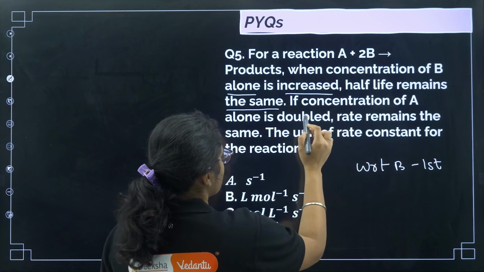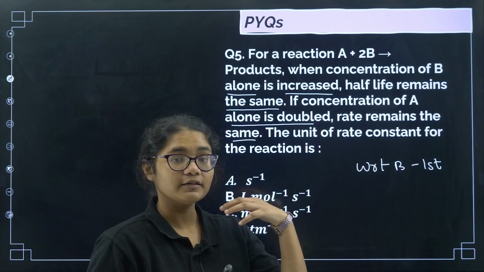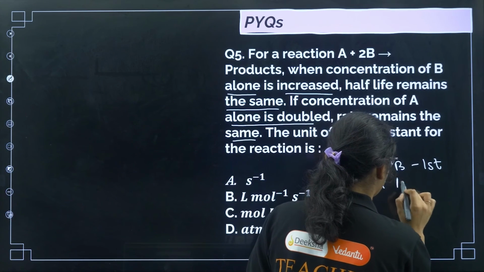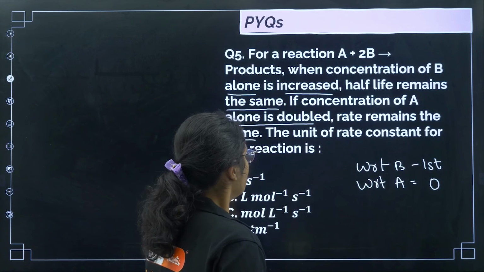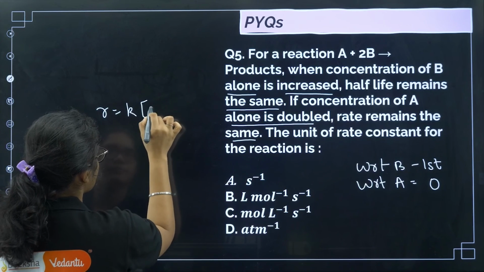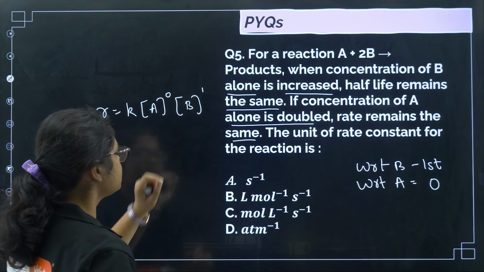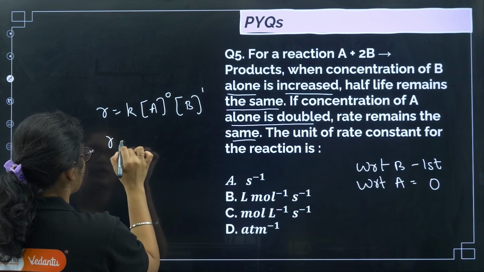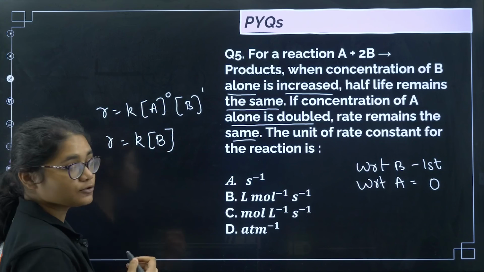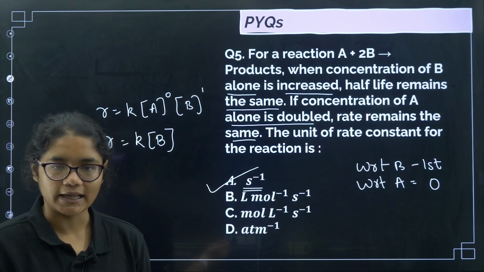Next, if concentration of A alone is doubled, the rate remains the same. Means the rate does not depend on the concentration of A. So I can say with respect to A, it is 0 order, right? Now the unit of rate constant for the reaction. With respect to A it is 0th order and with respect to B it is first order, because the half-life is independent of concentration. So I can write R is equal to K into B. So now it is a first order reaction. For the first order reaction, the unit of rate constant is second inverse, right? Correct answer is option number A.